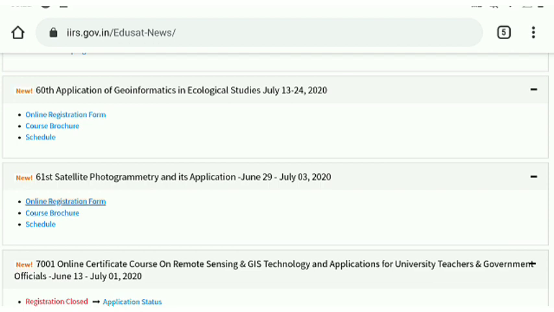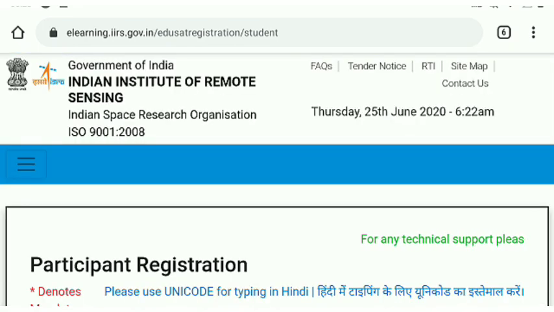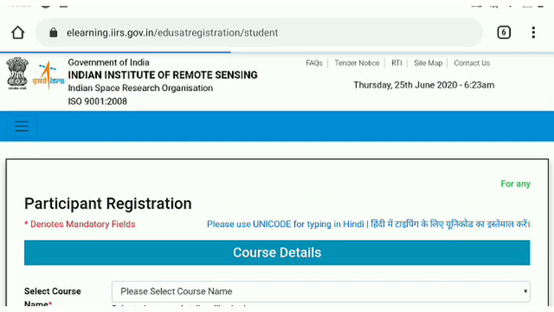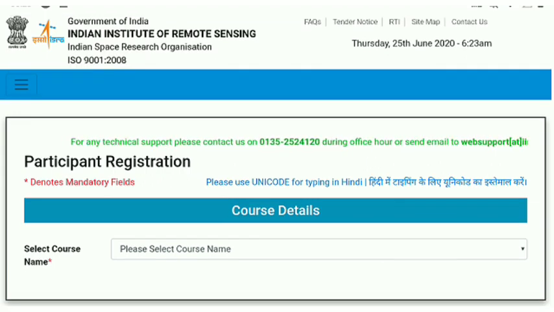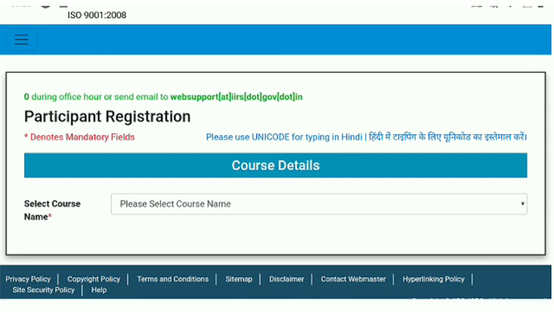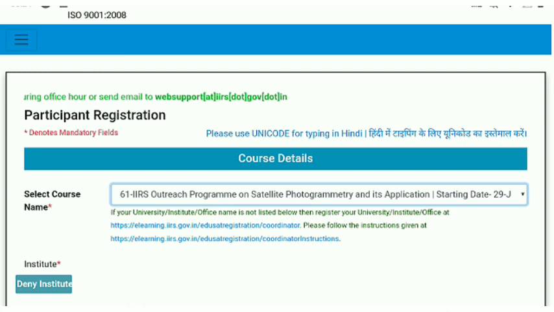I am going to now register on this course, online registration. Just click on it, and here is the participant registration. Now we are going to register by choosing our course. Here please select the course name, just click on that, and there you can see there are 3 courses now free. On the dashboard you can see only 2 courses, but here one more course is there, the 62nd IIRS outreach program on geospatial inputs for enabling master plan formulation, which starts from 27 July. So you can register for it from now.